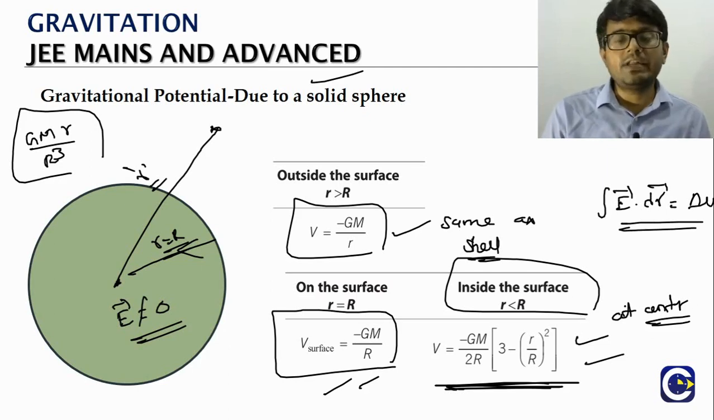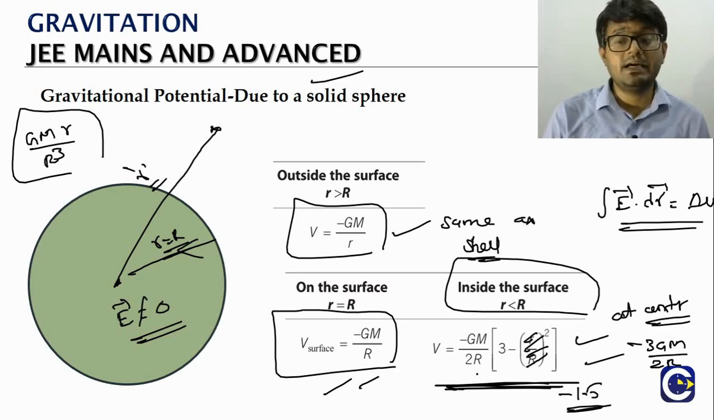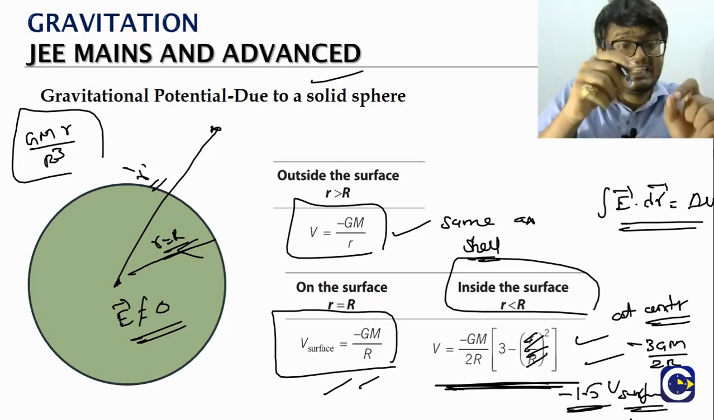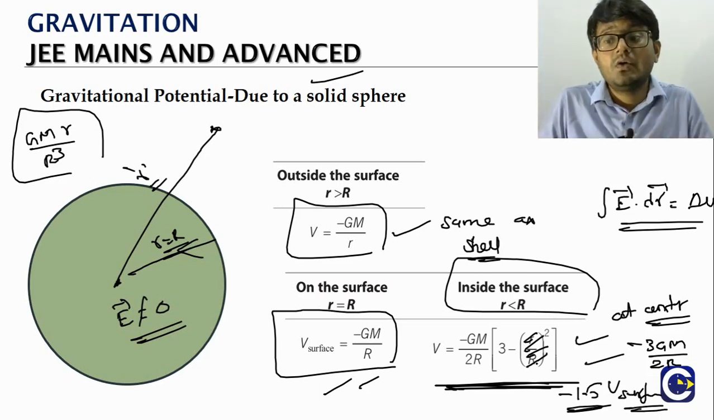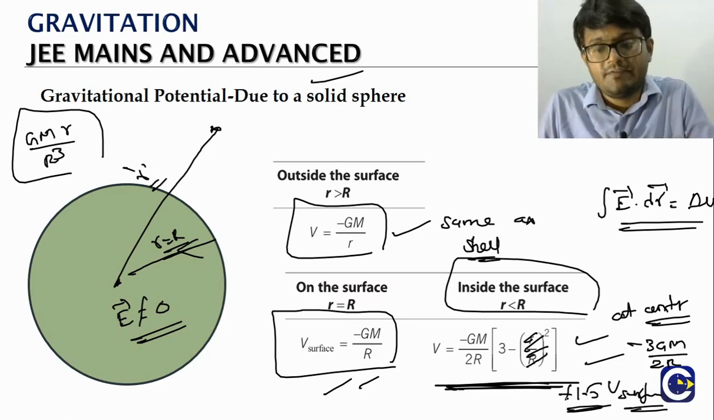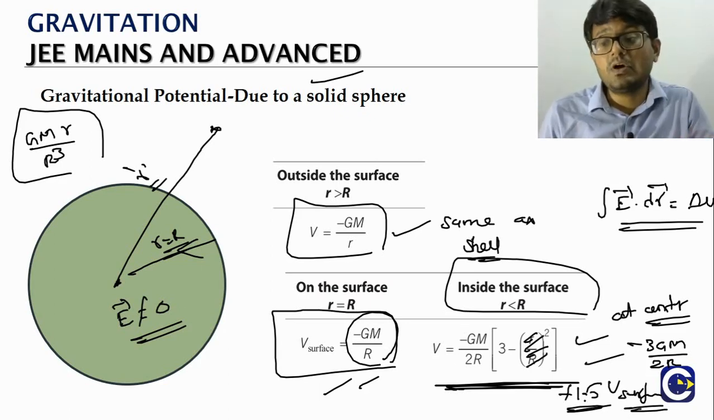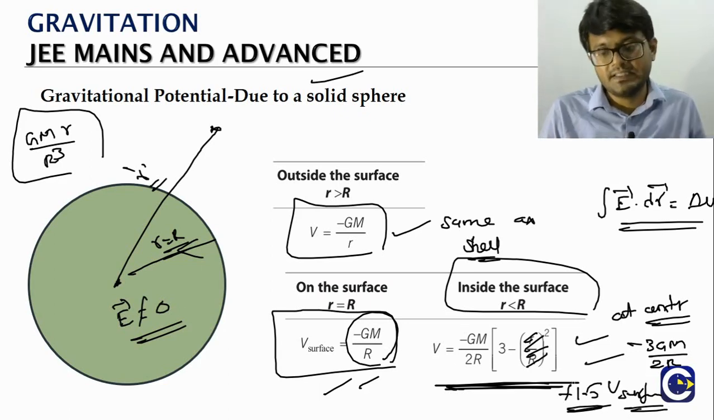Here at the center, center means what? Small r is equal to 0. So put small r equal to 0, this will vanish. What is it? Minus 3GM by 2R. So that's like minus 1.5 times GM by R. What is GM by R? The potential on the surface. So potential at the center of the sphere is 1.5 times the potential on the surface, because potential on the surface is minus GM by R. Potential at the center is 1.5 times the potential on the surface.